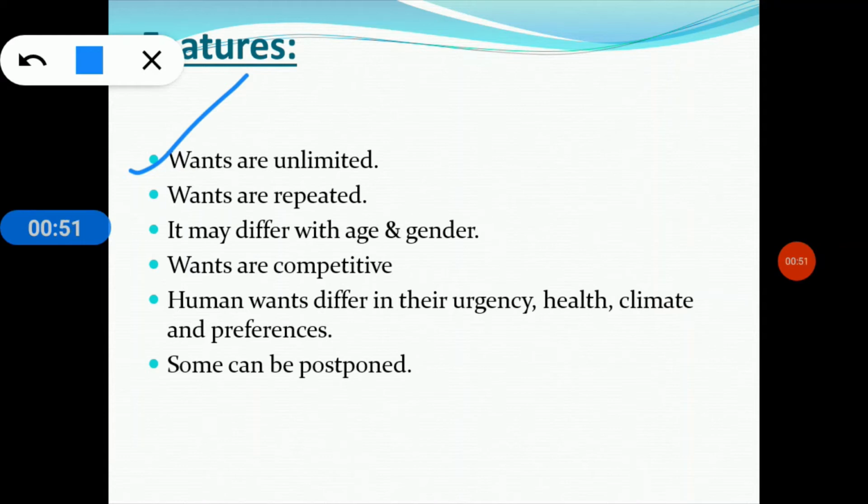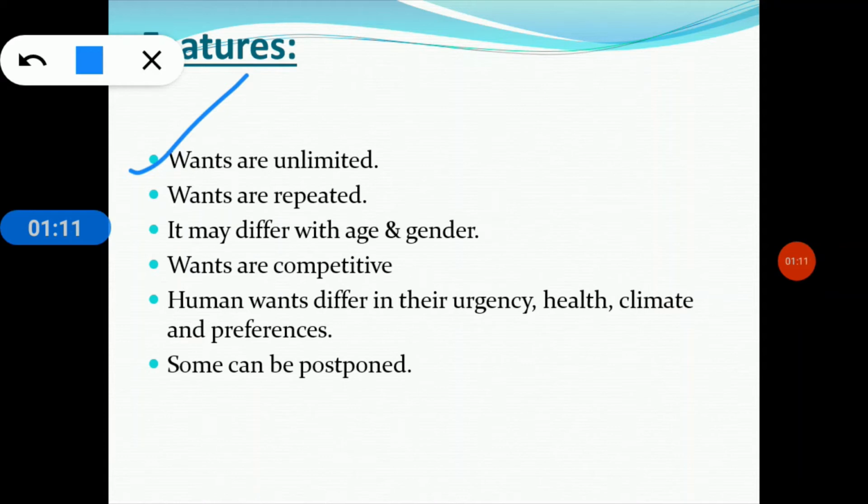The history of human civilization bears testimony to the fact that human wants have always been unlimited. Wants are unlimited because people have multiple wants. Clear? And at every time people acquire new wants.